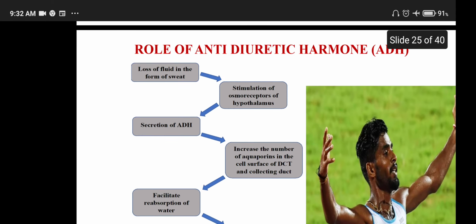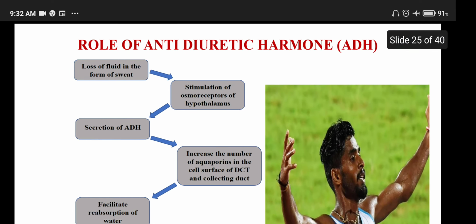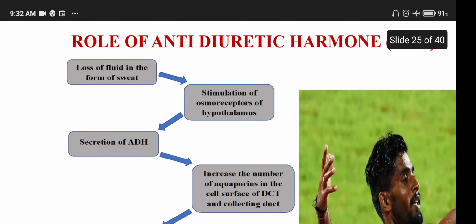Here, loss of fluid in the form of sweat.